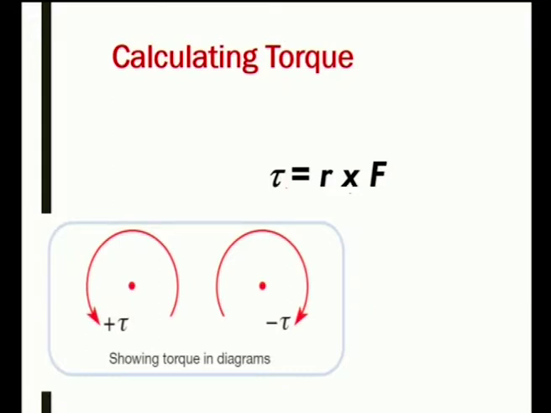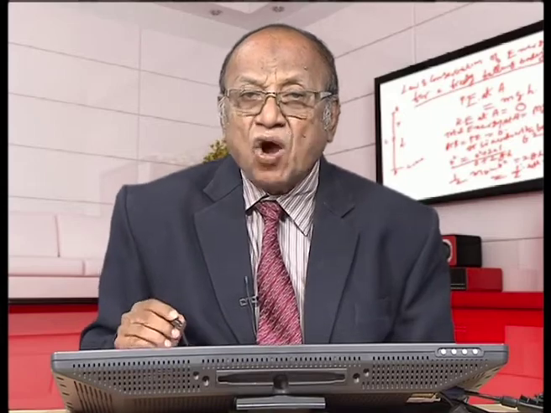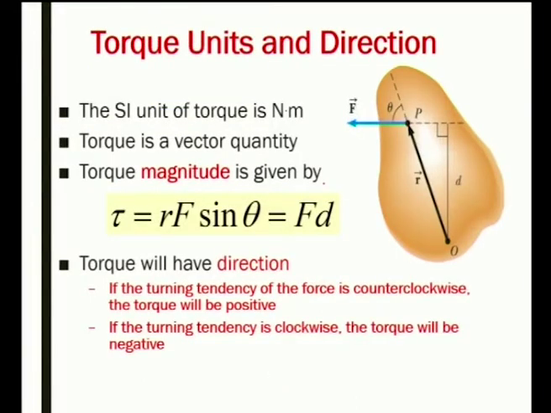Torque is equal to the product of the magnitude of the force and the position vector r. What is the difference between force and torque? Forces cause acceleration. What causes angular acceleration? Torque causes angular acceleration. A door is free to rotate about an axis through O. There are three factors that determine the effectiveness of the force in opening the door: the magnitude of the force, the position of application of the force, and the angle at which the force is applied. What is the unit of torque?